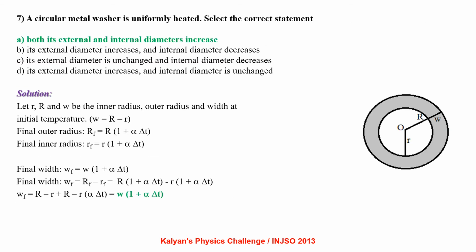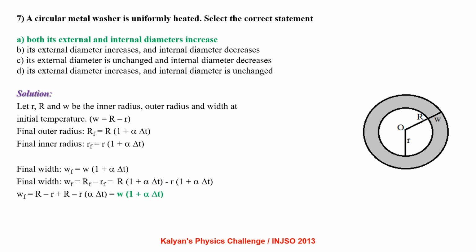A circular metal washer is uniformly heated. Select the correct statements. Both its external and internal diameters increase. Its external diameter increases and internal diameter decreases. Its external diameter is unchanged and internal diameter decreases. Its external diameter increases and internal diameter is unchanged.